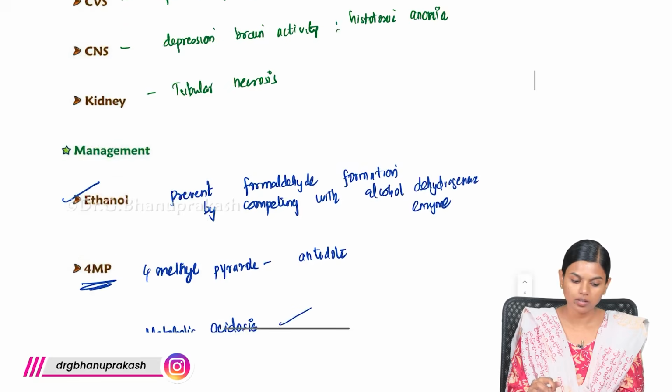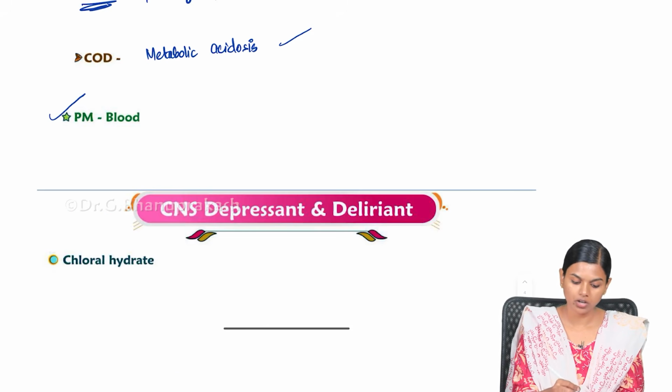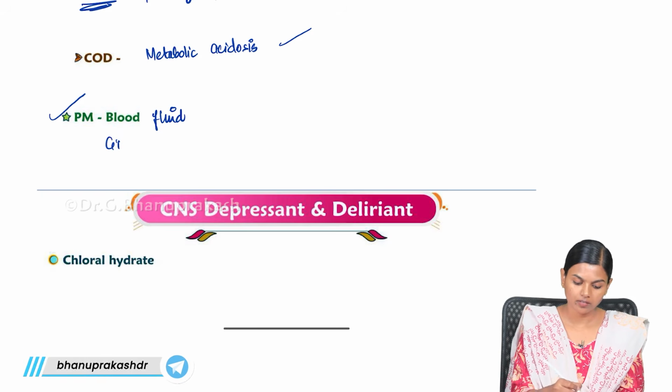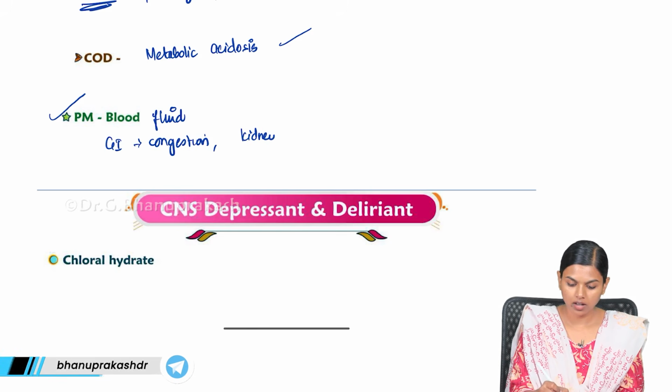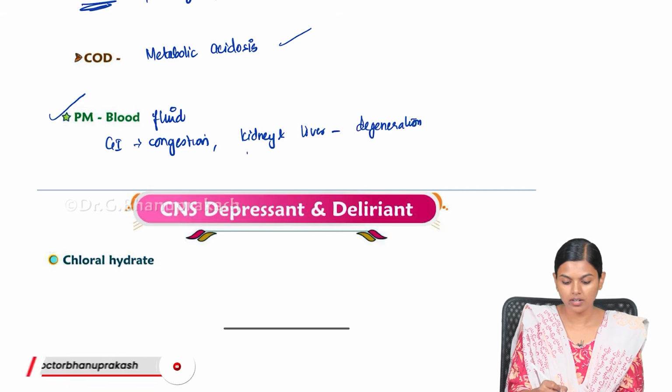This is how methanol poisoning will happen. In the postmortem period, you will have very fluid blood and GI congestion. All the mucosa will be congested, and in the kidney and liver you can see degeneration, and in the brain there will be severe edema.